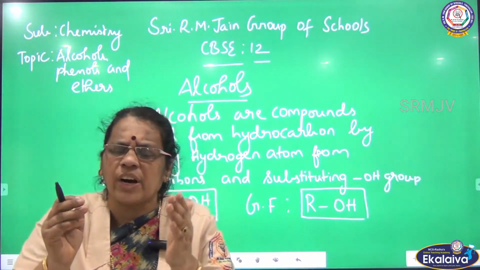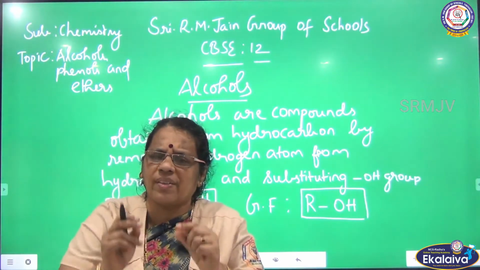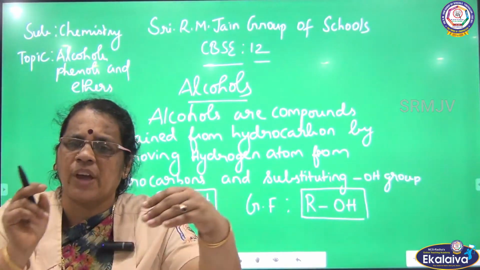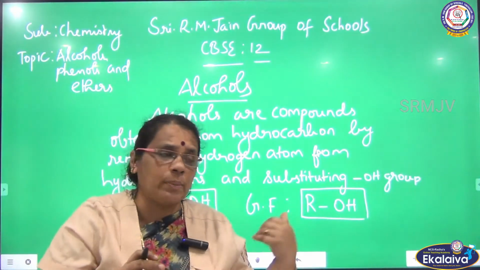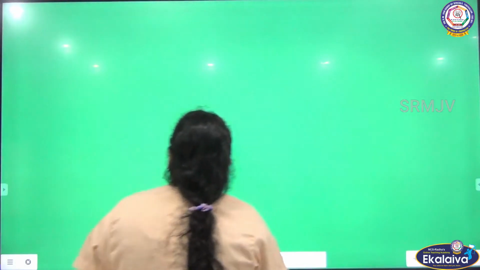What is the functional group of alcohol? It is OH. What is the general formula? If you add one R to the functional group, it becomes the general formula. Let me see now the classification of alcohol.